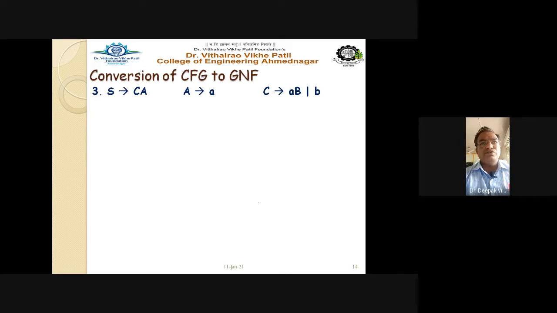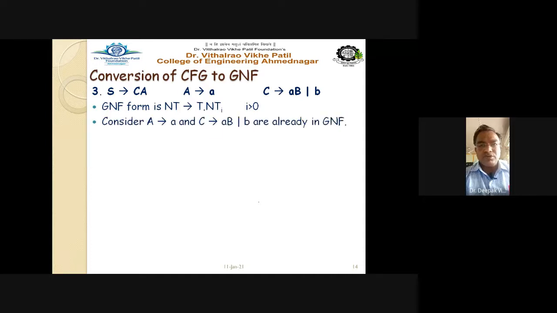See here, S gives CA, A gives small a, and C gives AB, B. So GNF form is NT gives T followed by any number of non-terminals. So consider A gives A and C gives AB and B, which are already in GNF. So I can say this is already in GNF. Only this particular production we have to bring into the GNF form.